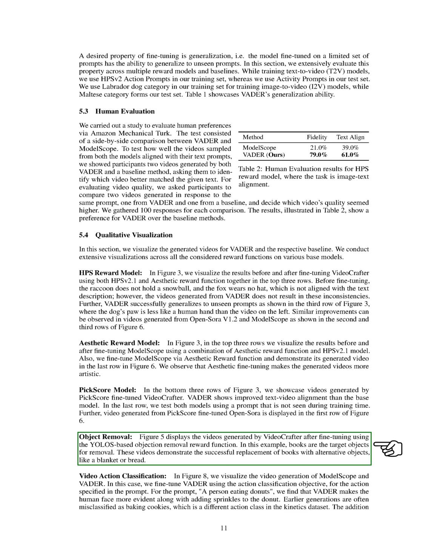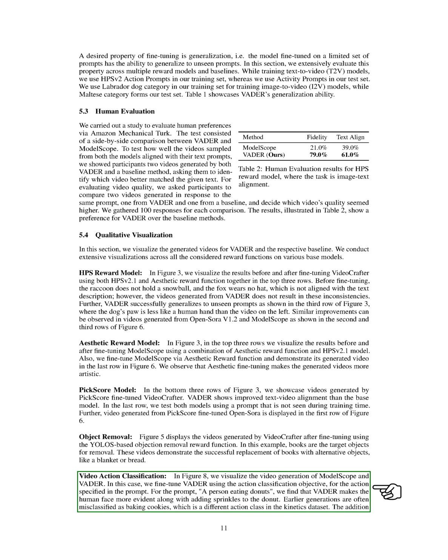Lastly, we visualize the video generation process for action classification objectives using ModelScope and VADER. We show how VADER improves the distinction between different actions specified in the prompts, leading to higher rewards compared to misclassifications observed in earlier generations.